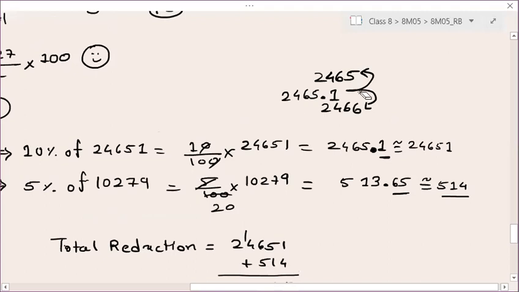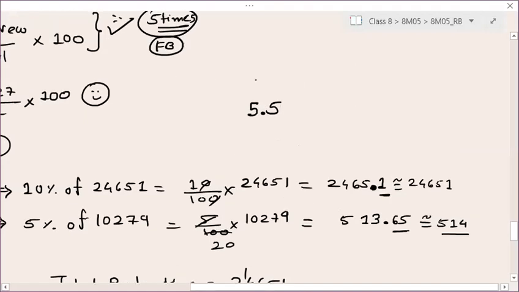Arre students, what I have told you, see here. Just first understand this approximation, right? For approximation, if I am taking 5.5, if I am taking 5.3, let me give you 3 examples, if I am taking 5.6, I need to approximate all these values. Now tell me, do all these numbers lie between 5 and 6 or not?